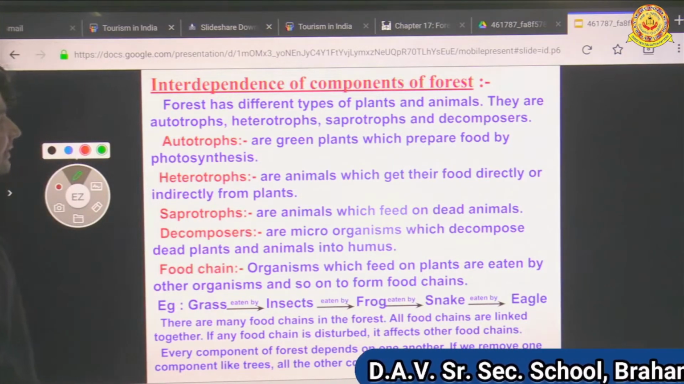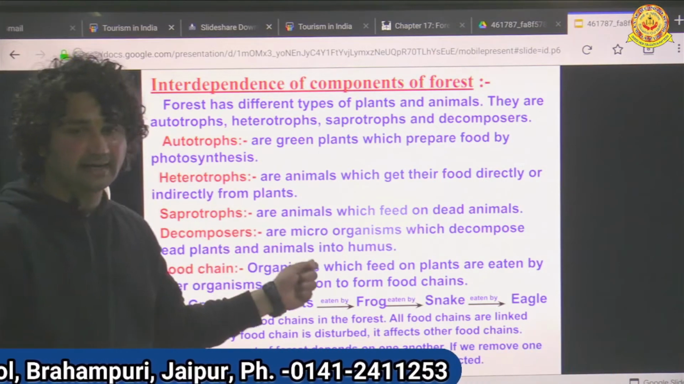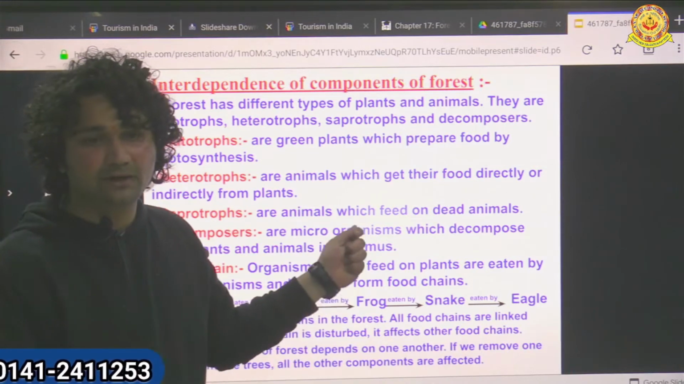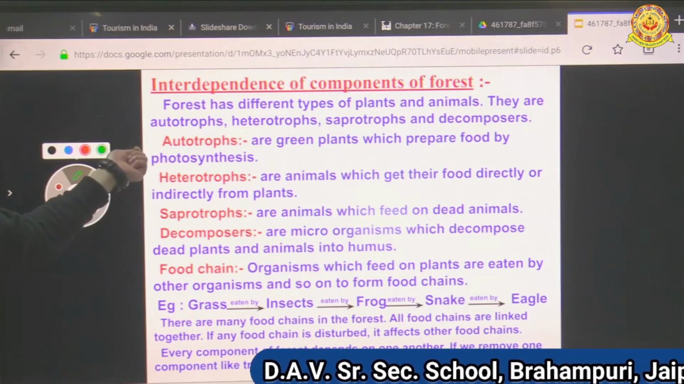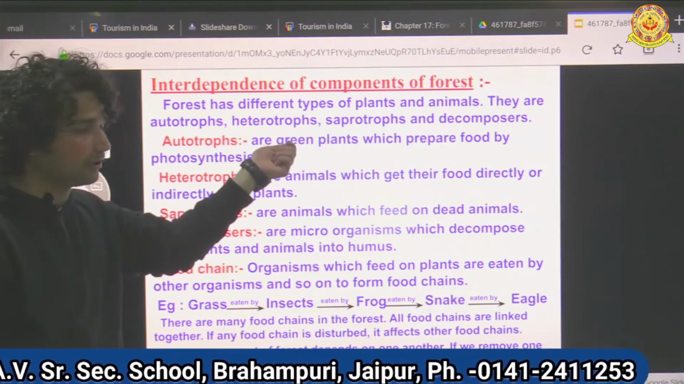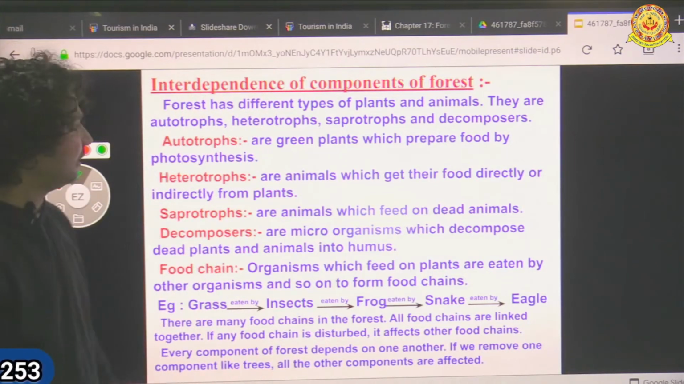Forest has different types of plants and animals. We find a number of species and animals in the forest. They are autotrophs, they are heterotrophs, they are saprotrophs and decomposers. So what are autotrophs?